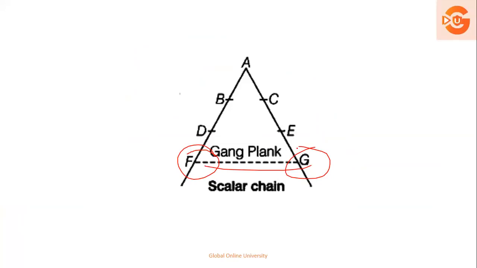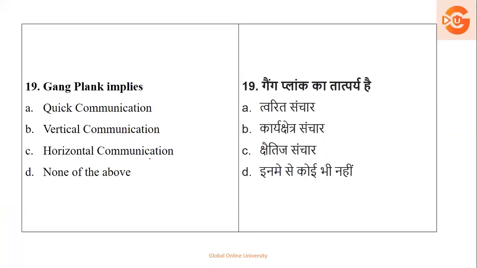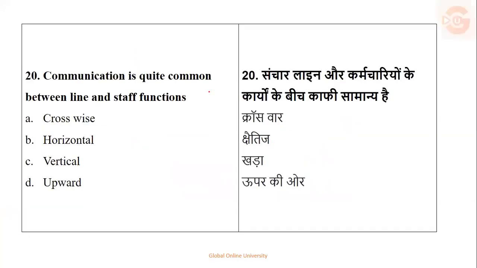They don't stop you here, to get the work done faster. So if you see the options, gangplank implies quick communication, vertical, horizontal, none. I said it makes the communication faster without following the protocol. So the right answer is quick communication.